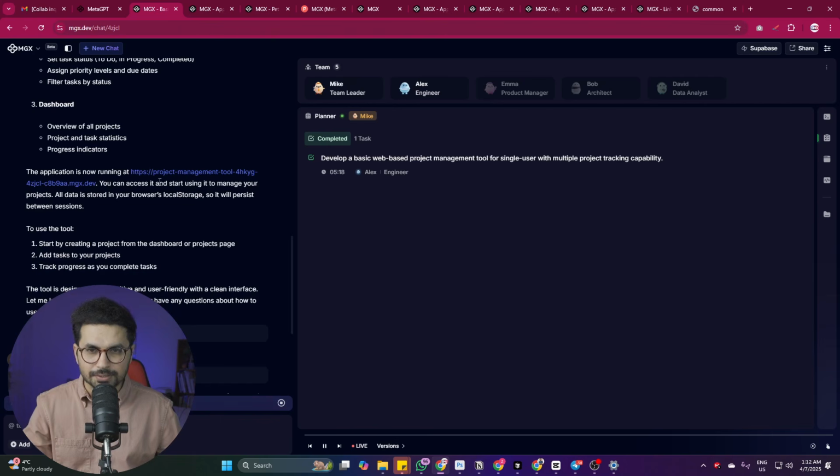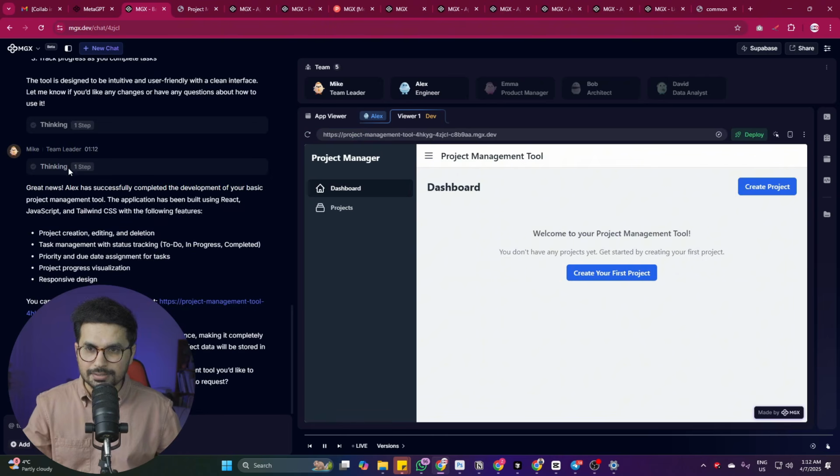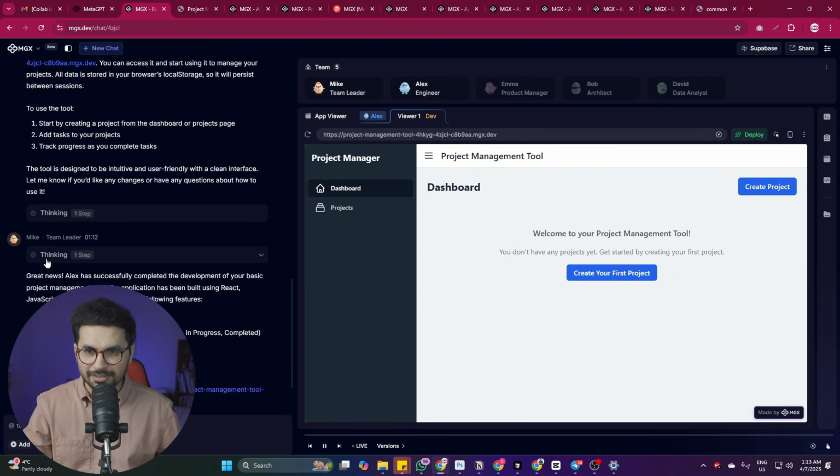Now the application is running at this URL, so I can simply click on this URL, and now I can see that Mike actually came in here, and then he's saying, okay, great news, Alex has successfully completed the development of our basic project management tool. The application has been built using React, JavaScript, Tailwind CSS, and the following features. All right, cool. So this is the first preview of this project.